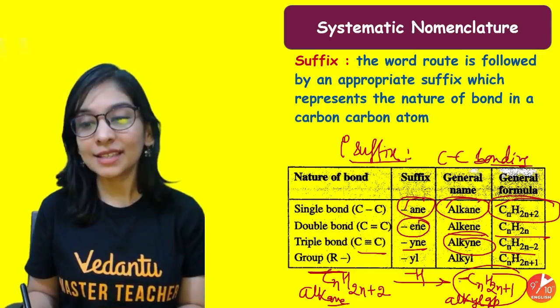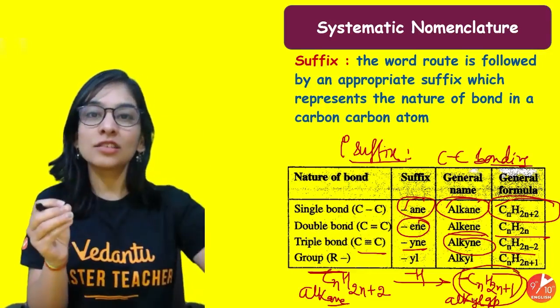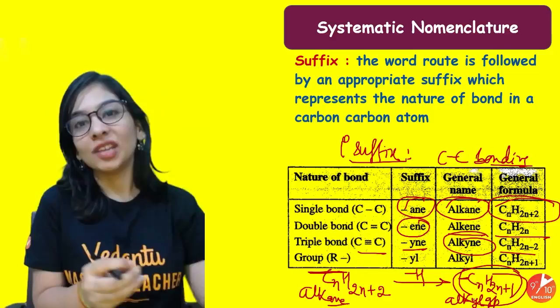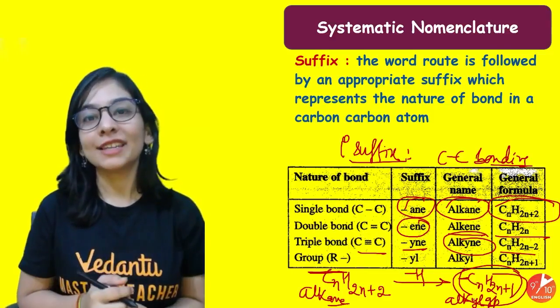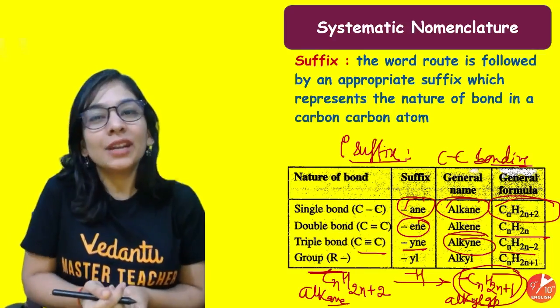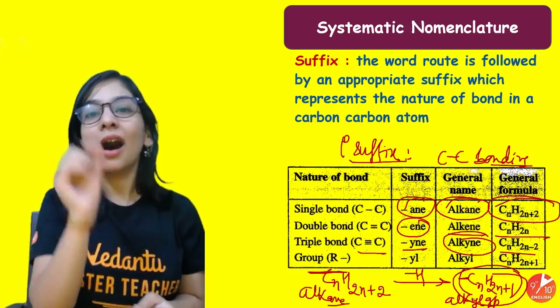As 1 hydrogen is less, this carbon has to attach to the long chain of carbon, and that specific group is called an alkyl group, and we generally write it using the symbol R.